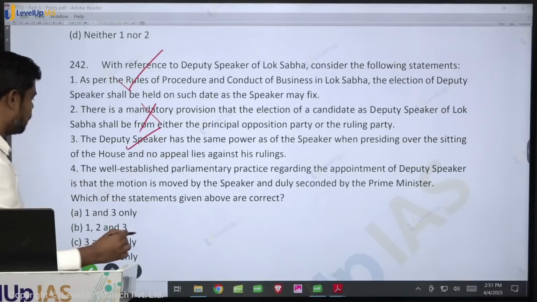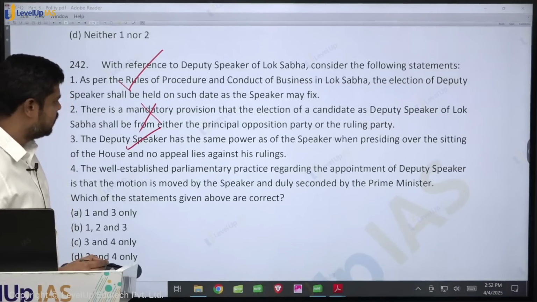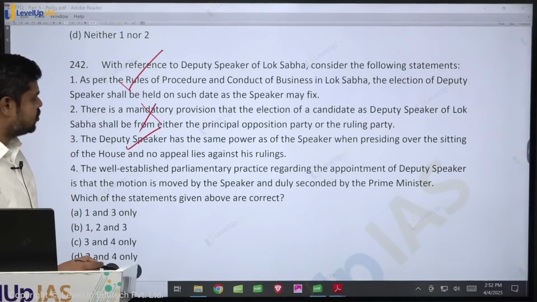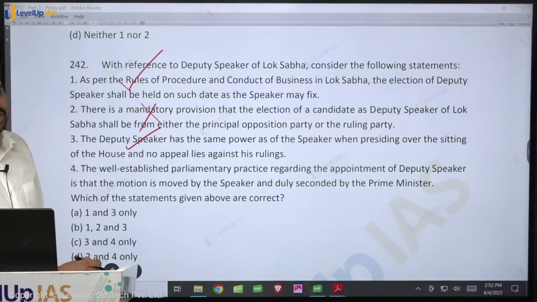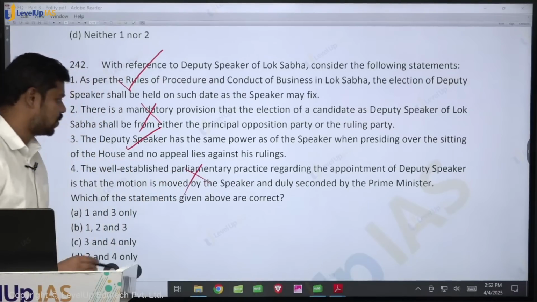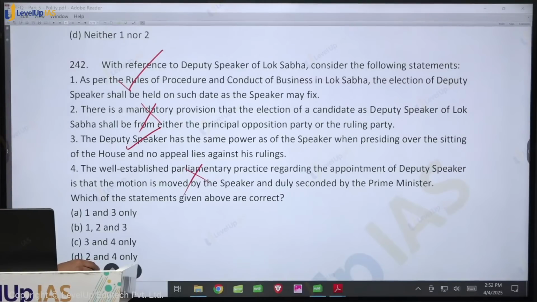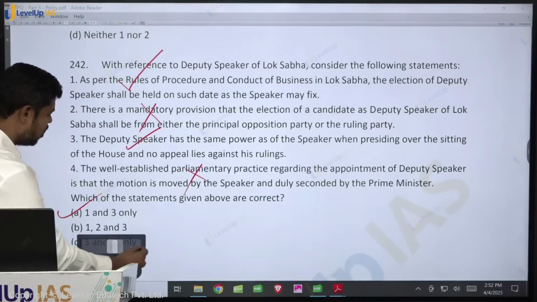So this is true. The well established parliamentary practice regarding the appointment of Deputy Speaker is that the motion is moved by the Deputy Speaker and duly seconded by the Prime Minister. Is it true? There is no such conventional practice. There is no such practice in the first place. So this is wrong. So what is the answer here? 1 and 3 only. So these are all distractors.